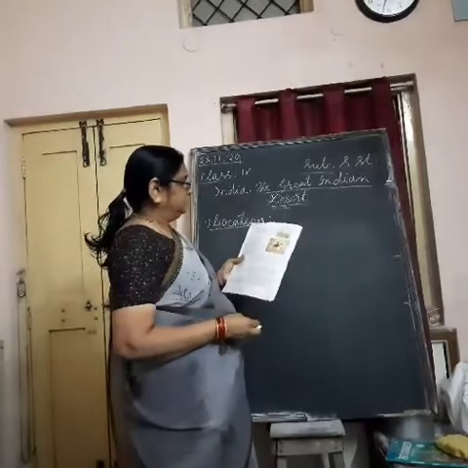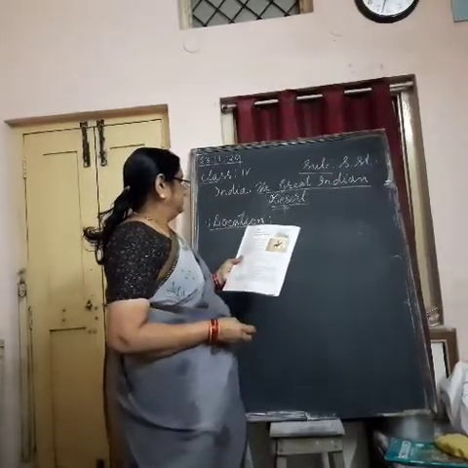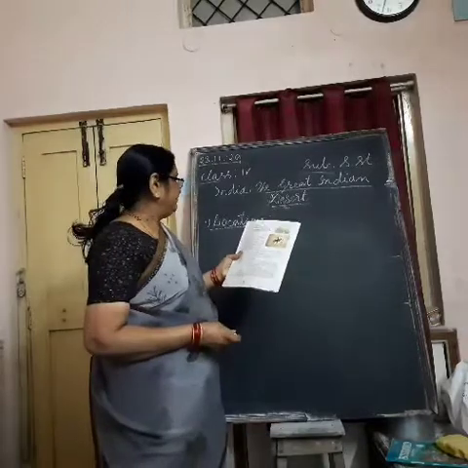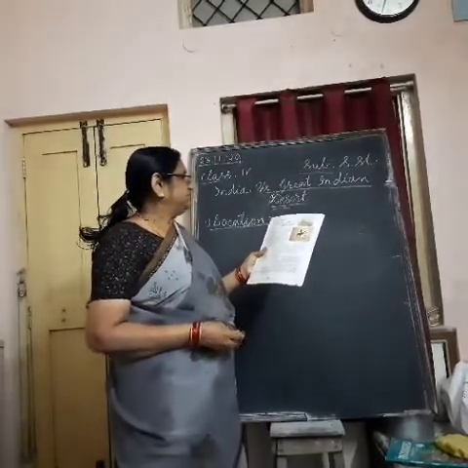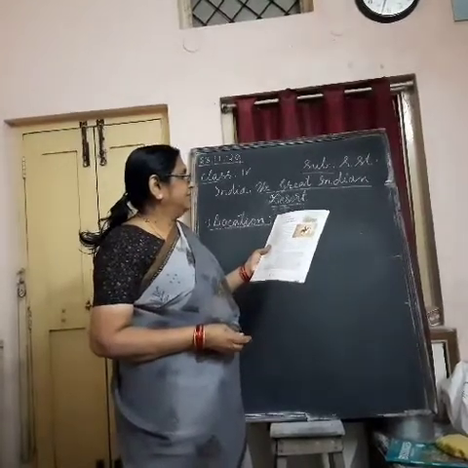It extends from the Rann of Kutch in the southwest up to the borders of Haryana.